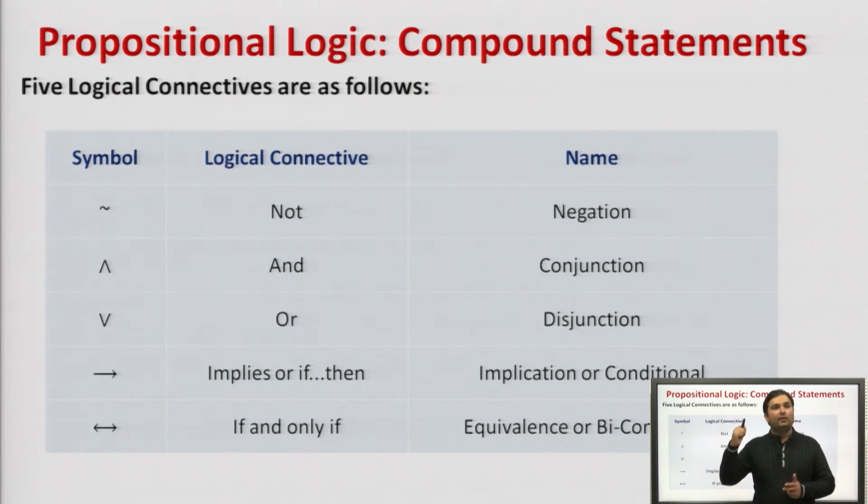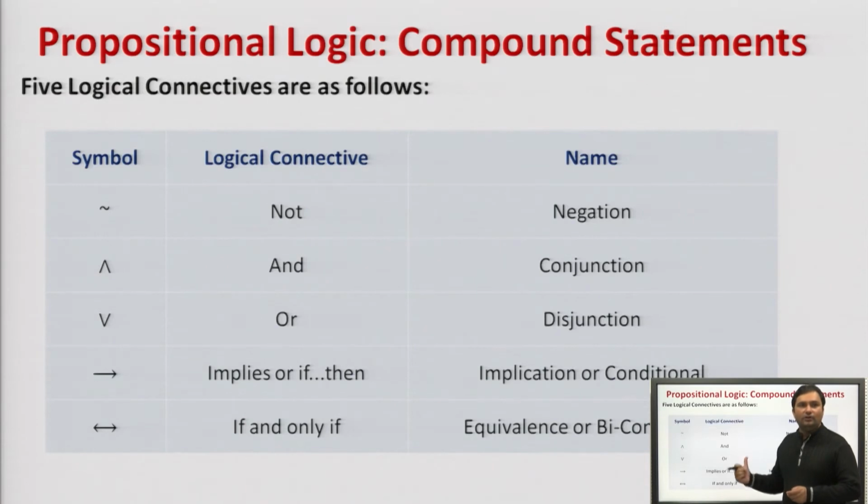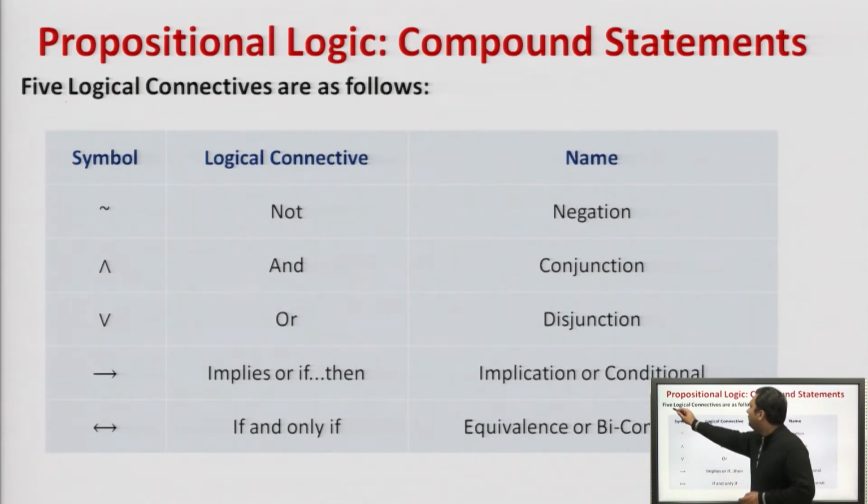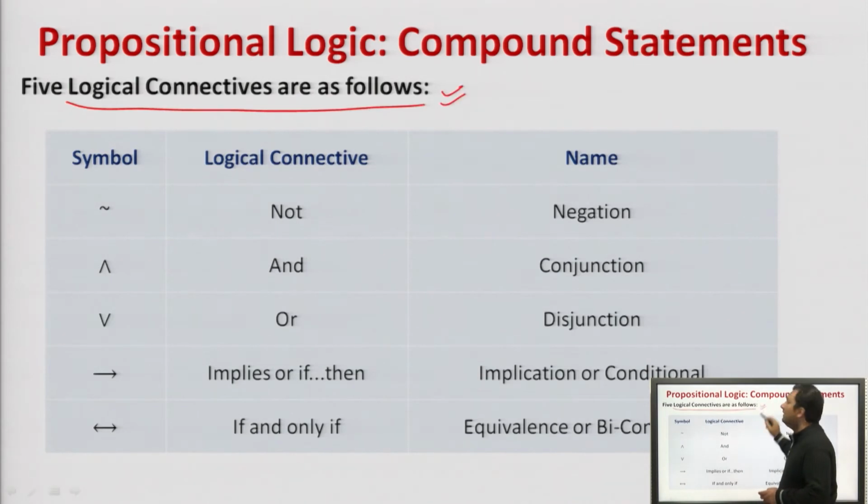Not, and, or, if-then, if and only if. These are the logical connectives. Now, there are 5 logical connectives which we deal with in compound statements. The first symbol is negation. Please remember the symbols here. There may be variation in the symbols of Boolean algebra compared to propositional logic, but their meaning remains the same. So please focus here.